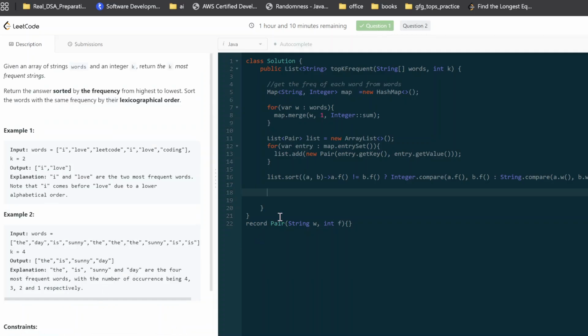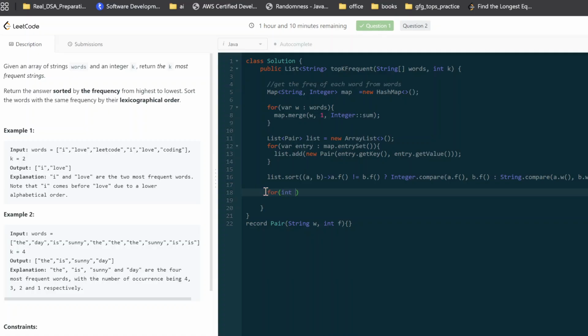Yeah, that's correct. So I can just say list of string, or maybe I can use the limit stream. Something like return list dot stream dot, we only need to take the first k elements, right? So we have something like takeWhile, and some method is there, but I don't remember the syntax.